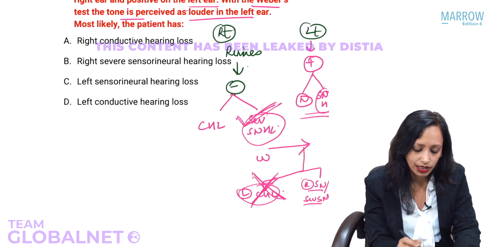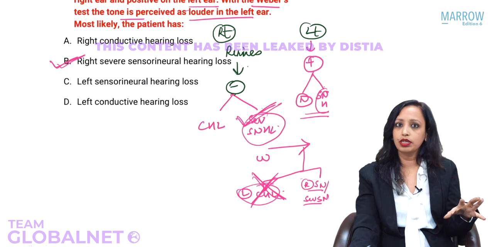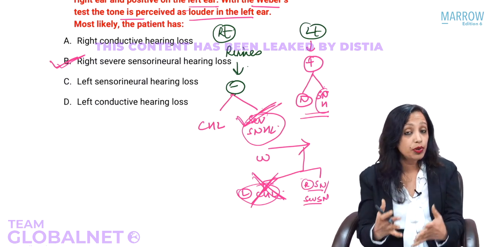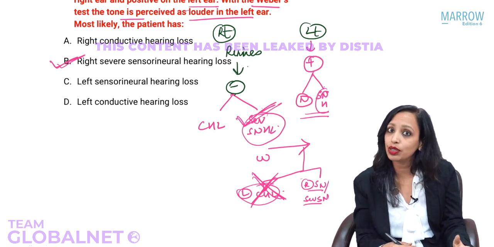Do we have it in the choice? Yes, we have right severe sensorineural hearing loss. So I hope you have understood the Rinne's and Weber's properly. We have done it so well now. When you open your questions and do it, only then you will know whether you are able to answer it correctly or not.